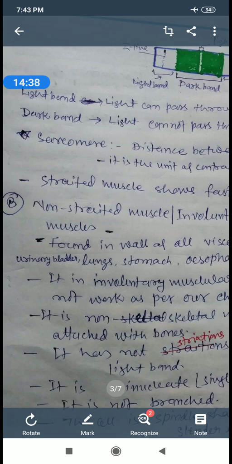Non-striated muscle has no striation, dark and light band. Non-striated muscle is uninucleate. This is the main feature of the non-striated muscle, uninucleate and absence of striation, that is dark band and light band. The cell is spindle shaped, elongated and slender like.